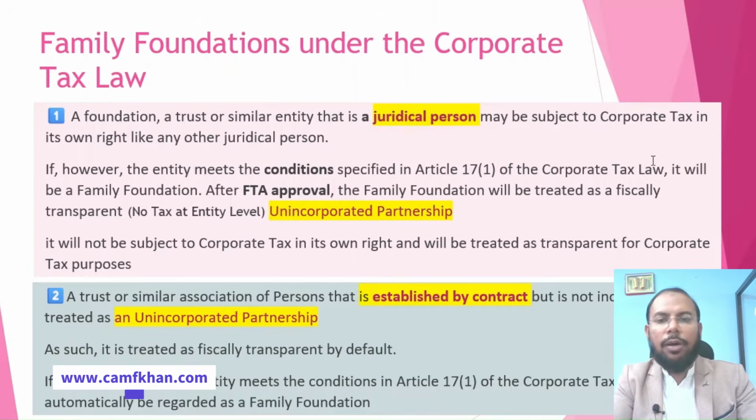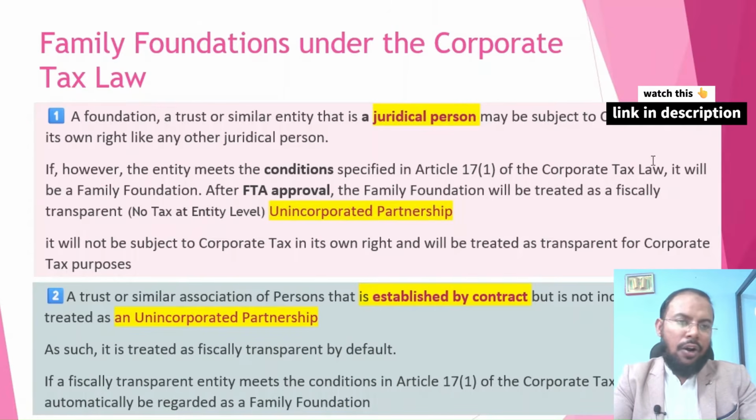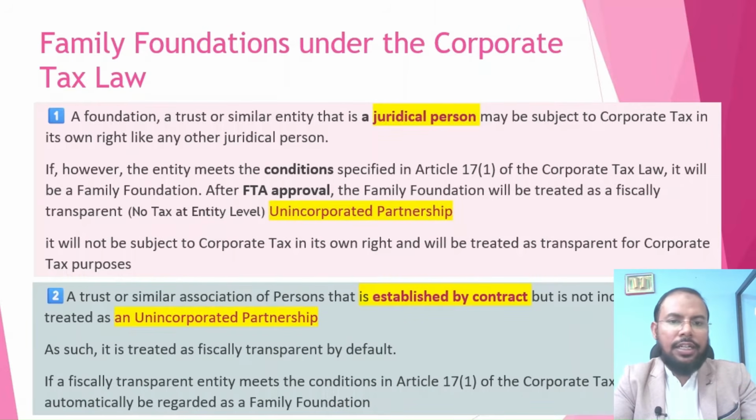It will be called a family foundation, and if they take the approval from the FTA, then it will be called an unincorporated partnership. On the other hand, if a family foundation is established by contract, then it will be considered an unincorporated partnership because there is no incorporation in UAE. So it will be called an unincorporated partnership by default. These two types of structure you have to remember. Why this is important, I will cover in the next slide.